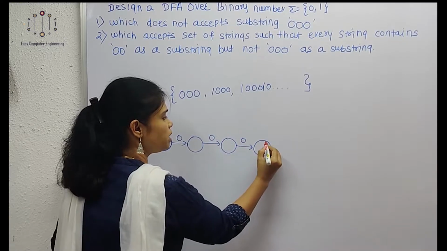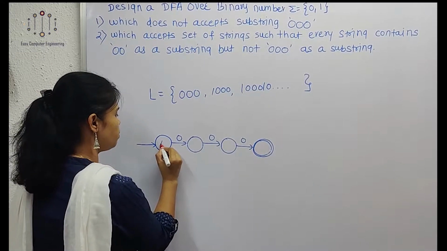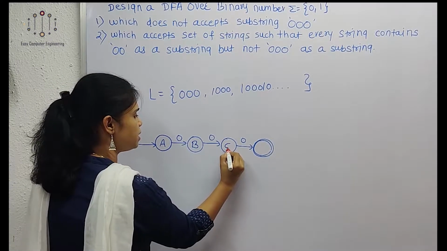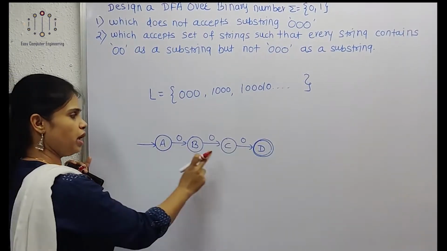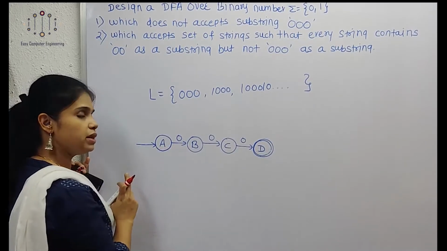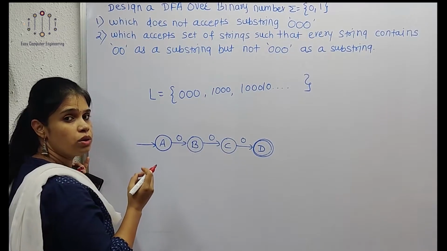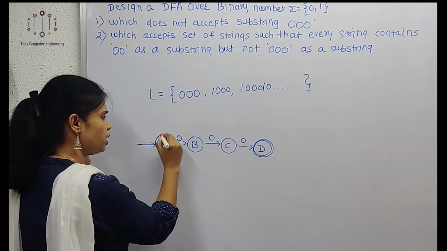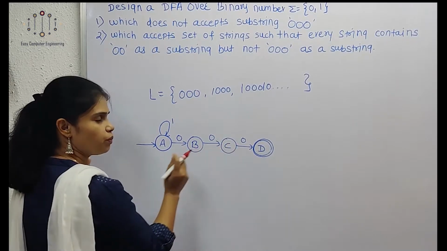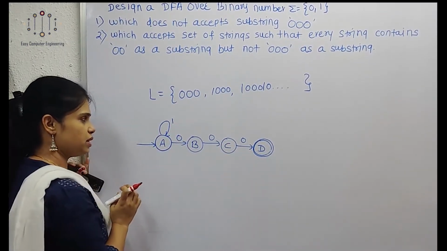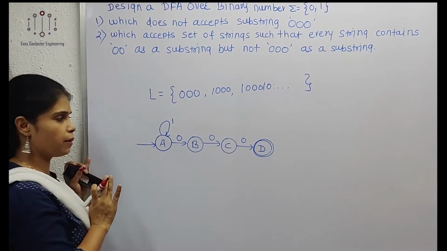0, 0, 0. This will be my final state. We'll give names A, B, C and D. Now we have to show the remaining transitions for every state. The 0 transition for A is already over. Now we have to show the 1 transition. If the string is 1 0 0 0, this is acceptable, so here we can take a self loop on 1, like 1 1 0 0 0. So we can reach the final state, and this is acceptable. So from A, the 1 transition and 0 transition are over.